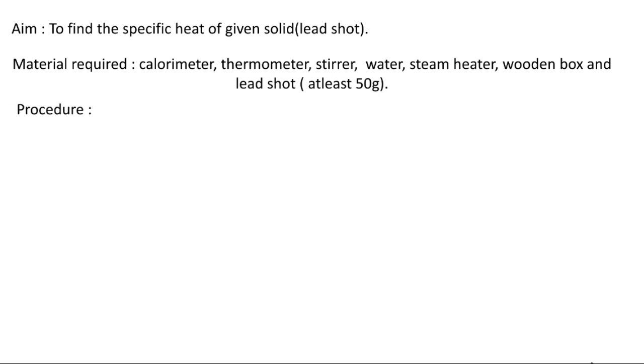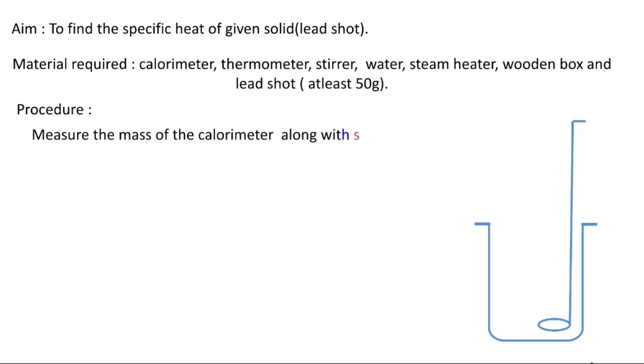Procedure. Measure the mass of the calorimeter along with the stirrer. This is the calorimeter and this one is the stirrer. So you have to measure the mass of this calorimeter along with the stirrer. Let that mass be m1.